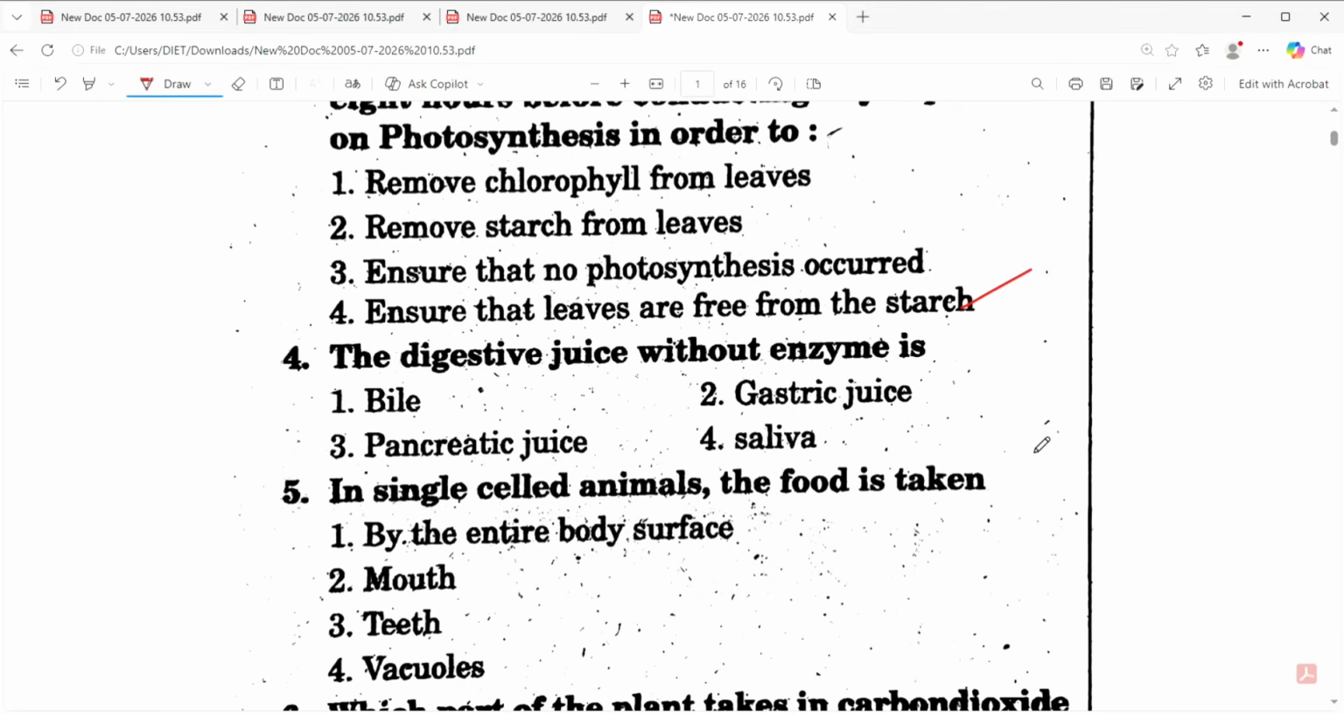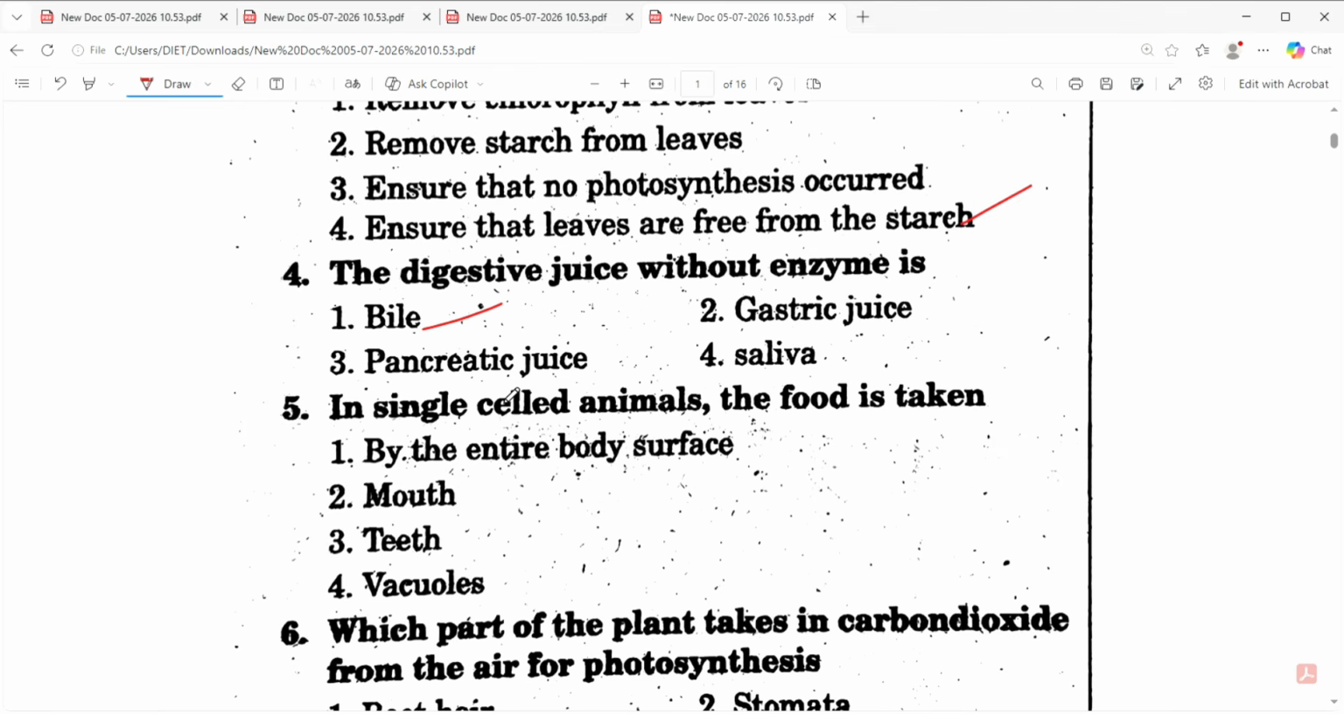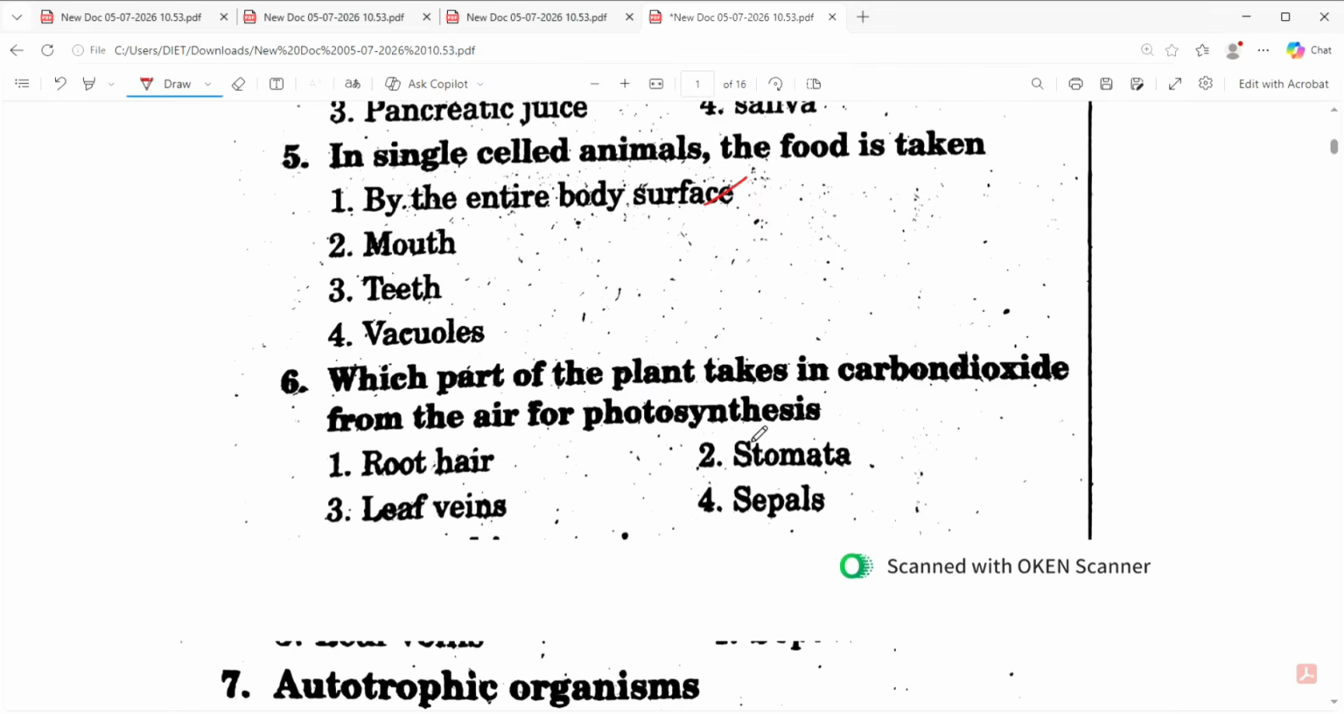The digestive juice without enzyme. It's very important. Bile juice is the digestive juice which is without enzymes. In single cell animals, the food is taken dash by the entire body surface. Which part of the plant takes in carbon dioxide from the air for photosynthesis?